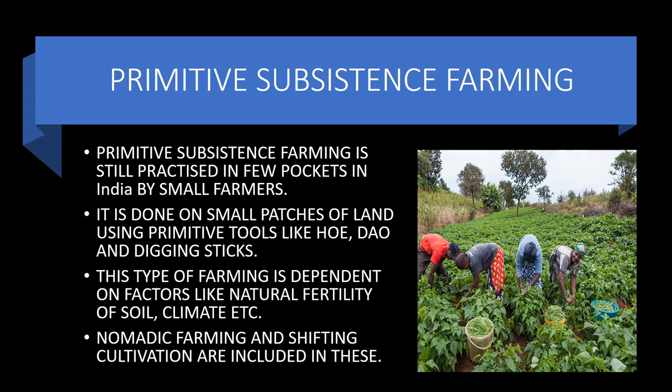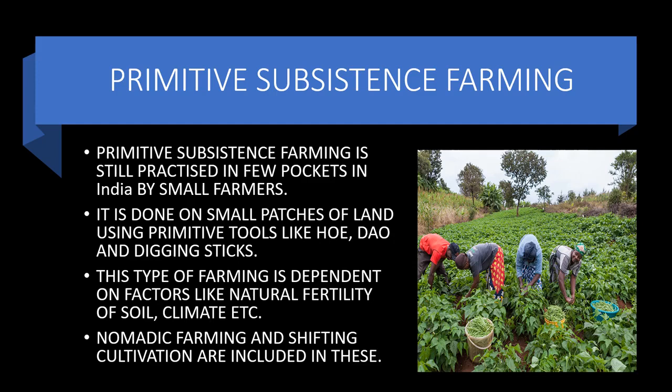This type of farming is dependent on factors like natural fertility of soil, climate, etc. Nomadic farming and shifting cultivation are included in this. Shifting cultivation is also called slash and burn cultivation.